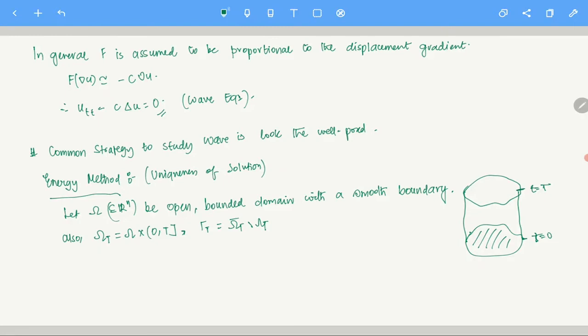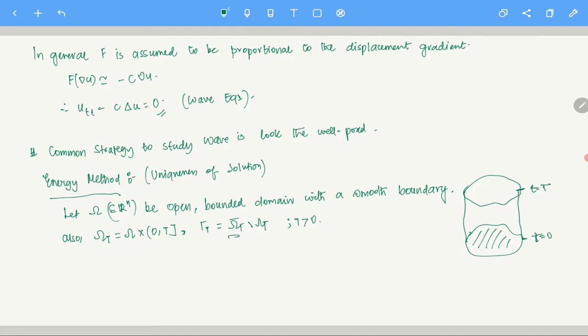For gamma_T, omega_T bar is the whole cylinder, inside, outside, everything, and you just take omega_T out. So only the vertical sides and the base are there. That is gamma_T. Of course, capital T is greater than 0, which is the general assumption.